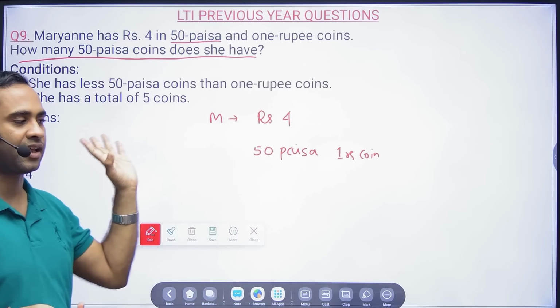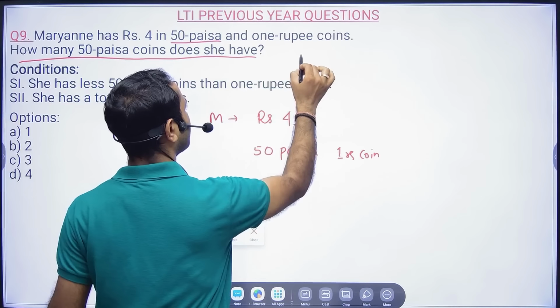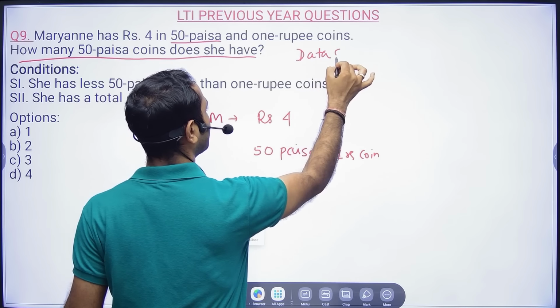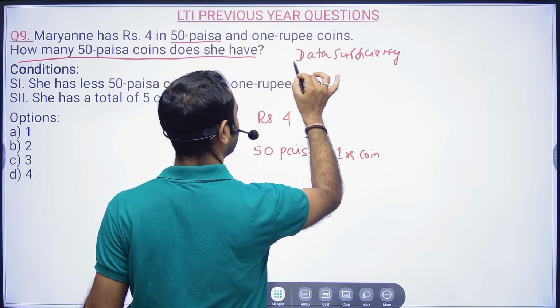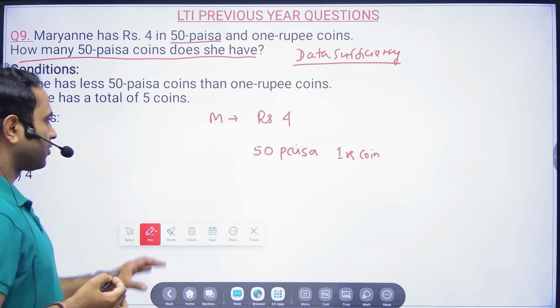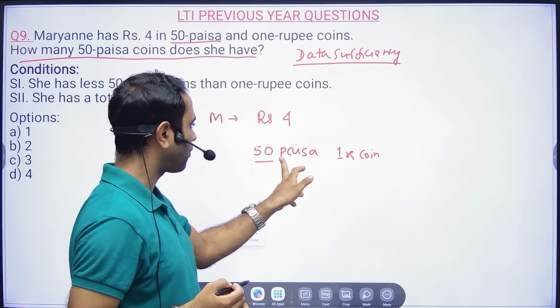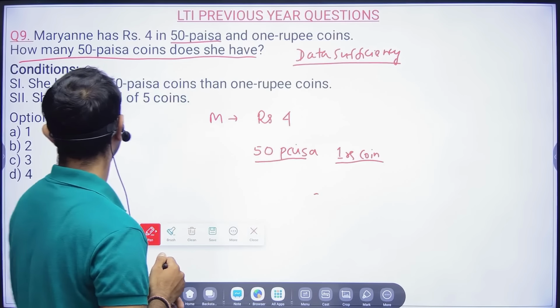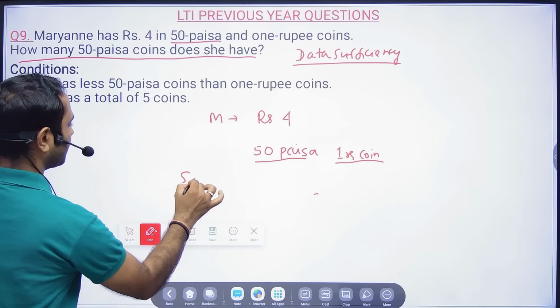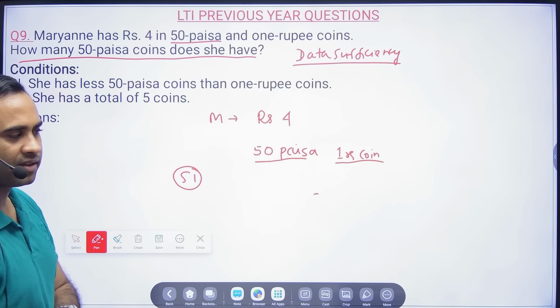So this is a data sufficiency problem. So these are the options. The options you don't see are given on the next page. Now, Marianne has a total of rupees 4. In that she has 50 paise coins and 1 rupee coins. Now statement 1 says, so you have to tell how many 50 paise coins she has.